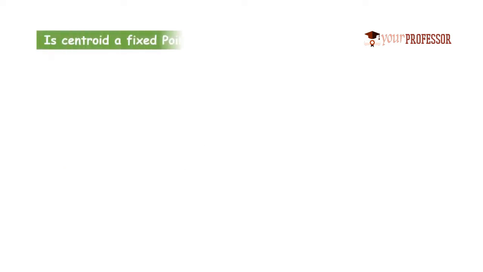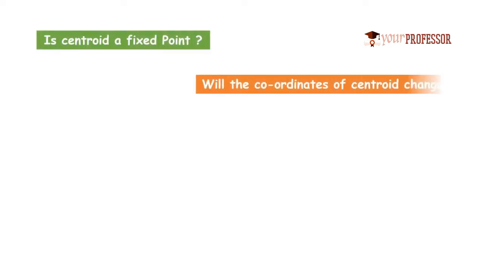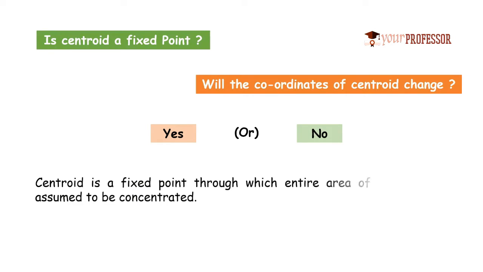Is centroid a fixed point? Will the coordinates of centroid change? Yes or no? In order to answer this question, first you need to understand the definition of centroid. Centroid is a fixed point through which the entire area of the object is assumed to be concentrated. So here when we consider centroid, it is a fixed point. In the given geometry, whether it is right angle triangle or rectangle or semicircle or whatever may be the geometry, it is a fixed point. So the answer for the first question will be yes. Is centroid a fixed point? Yes, definitely it is a fixed point.